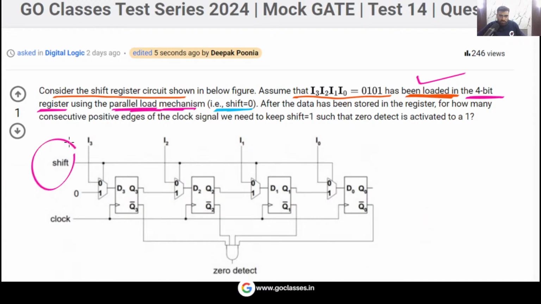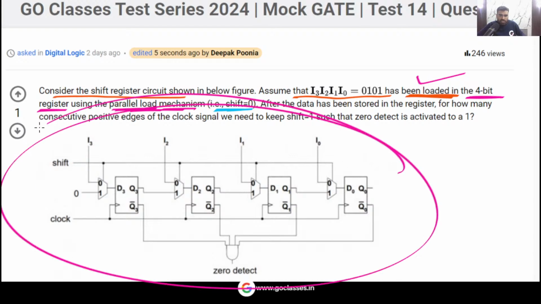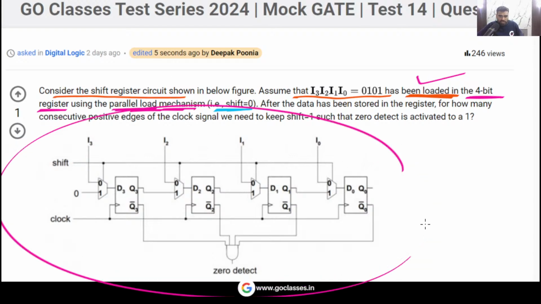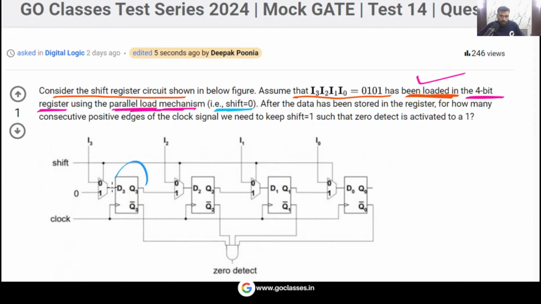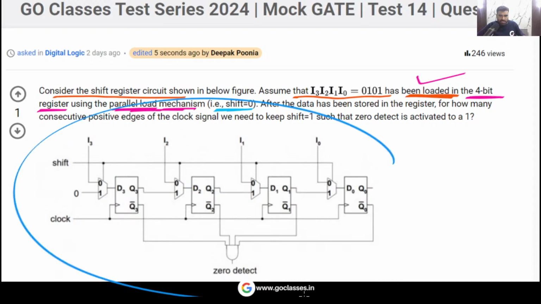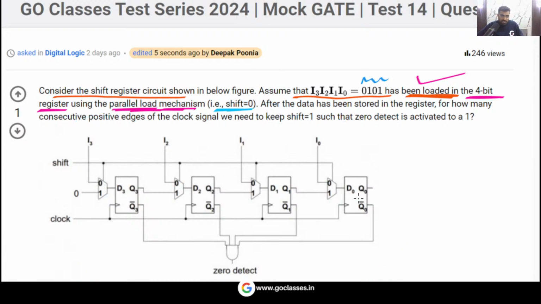If you put shift equal to 0, then you can load this register. This is a 4-bit register. There are 4 D flip-flops, you can see. So this is a 4-bit register. Now, if you put shift equal to 0, then you can load this register. You can load this 0101 in this register. So the question is saying that this has been loaded with 0101.